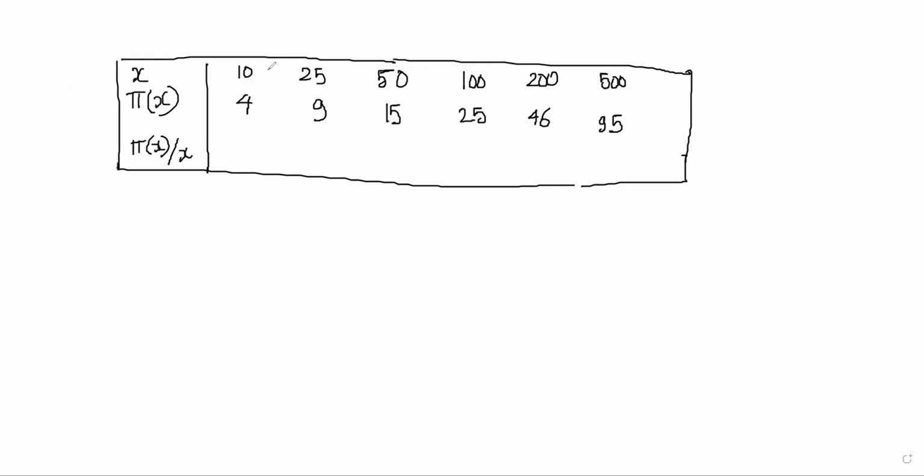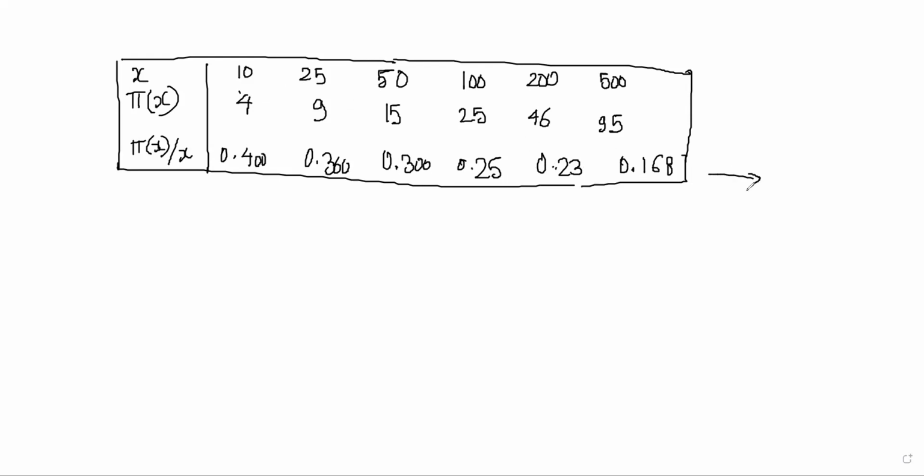So he has counted all the primes up to 10, then up to 25, then up to 50, and so on. And he's finding out the ratio here. This ratio is actually 0.400. This ratio is 0.360. Then the ratio keeps diminishing a little bit. 0.3, then 0.25, then 0.23, then 0.168, and so on.